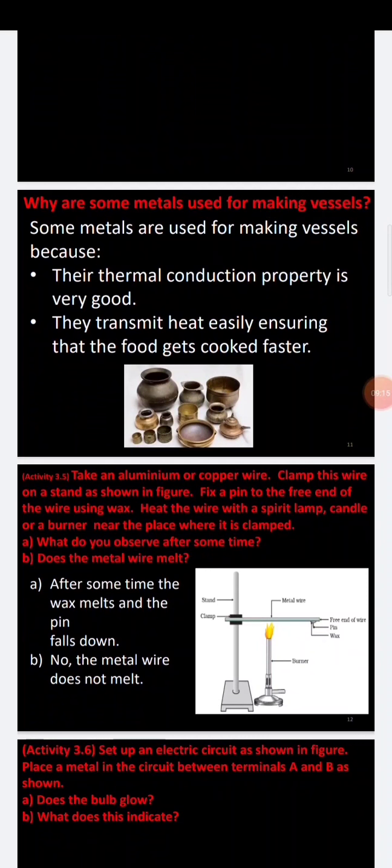What is the meaning of thermal conduction? They produce more heat. When you start to cook, the vessel starts getting heat, so your food is also cooked fast. They transmit heat easily, ensuring that food gets cooked faster.